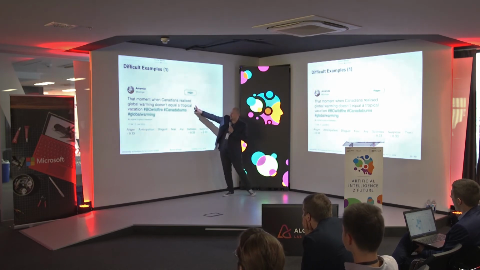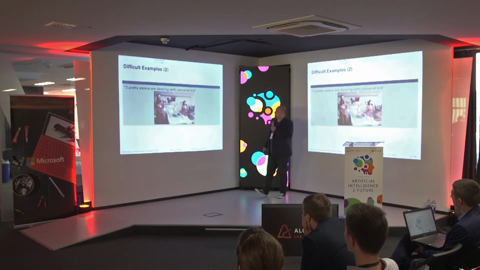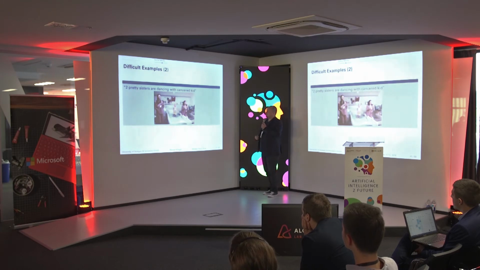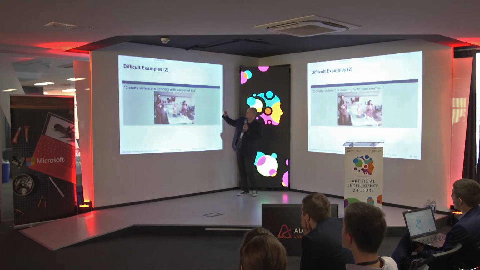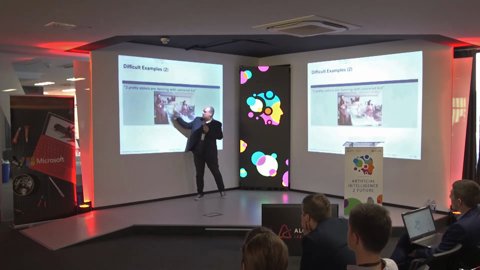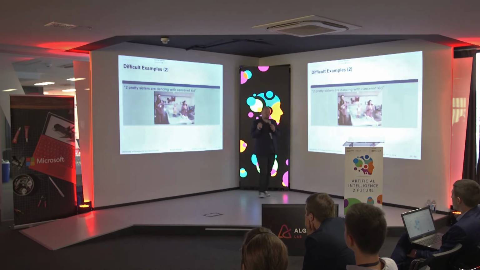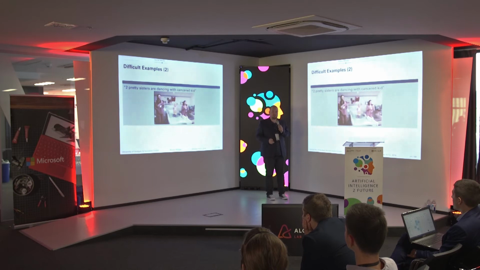So there's surprise in here, but the tweet is not really about surprise, the tweet is more about sadness, but these are different perspectives. Another difficult example is this one. "Two pretty sisters are dancing with a cancered kid." So this is a pretty sad example, but it's a real world example. We have these two people, and in the middle there's a kid who's seriously ill. And there are just different emotions you can develop when you see such a tweet.